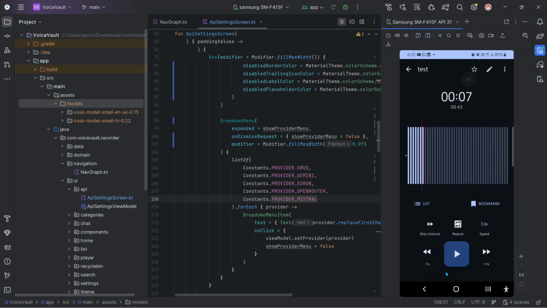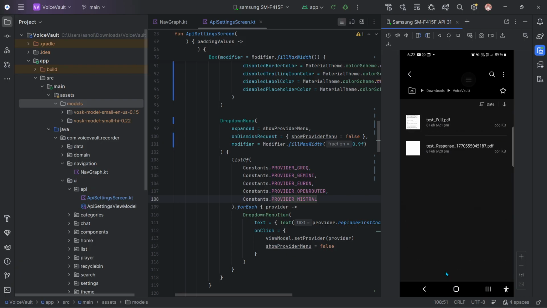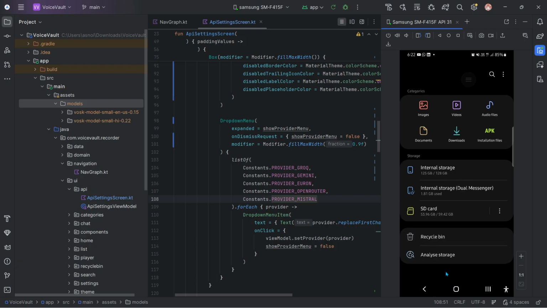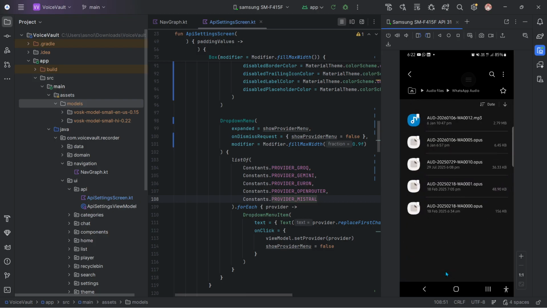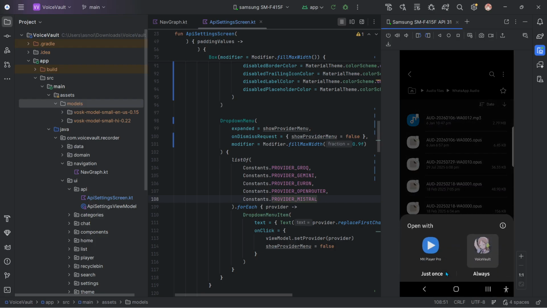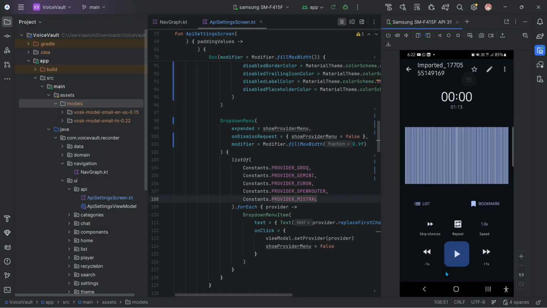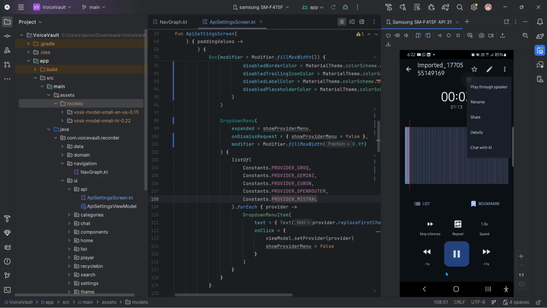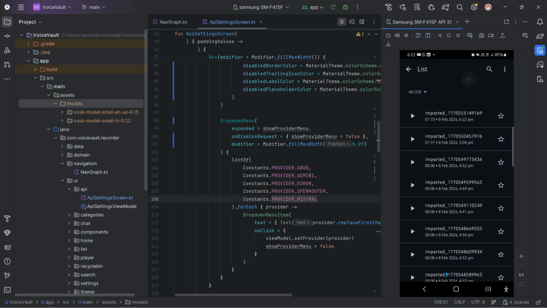And yeah, that's pretty much about it. I don't have any Hindi audio, I don't know. Let me check audios. As you can see, yeah, this is giving me the opening also. If you want to open with this one, you will see that the audio has been imported successfully, and this is in Hindi. Let me just play through the speaker. As you can see, this was in Hindi. It will be available here.